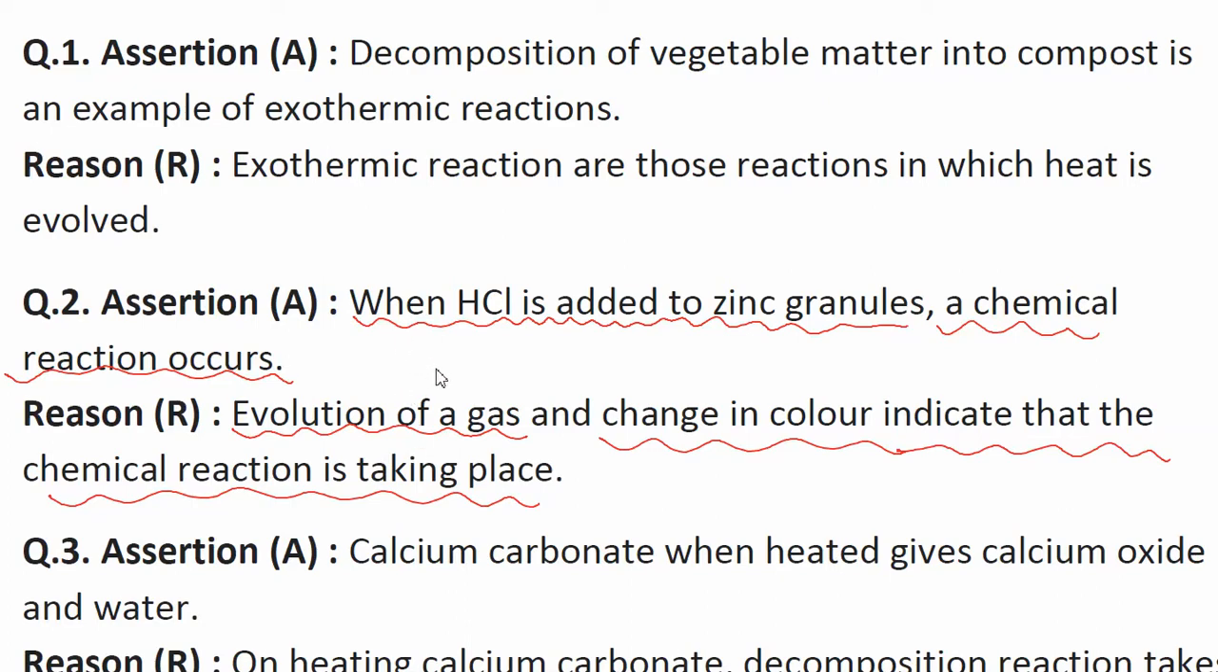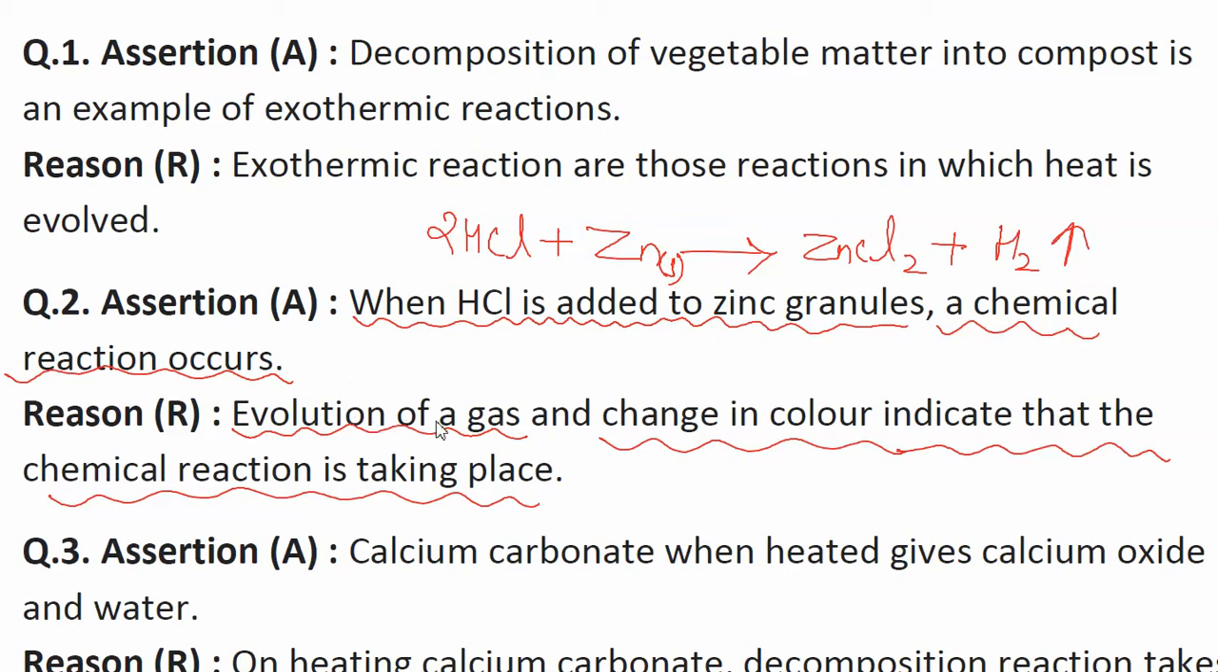Let's first check whether both the reason and assertion statements are true or not. When HCl is added to zinc granules, the reaction is HCl plus Zn. So it is a chemical reaction. Yes, it is true. ZnCl2 will be formed and H2 gas will be released. This is the chemical reaction which takes place when HCl reacts with zinc granules. So the assertion statement is true.